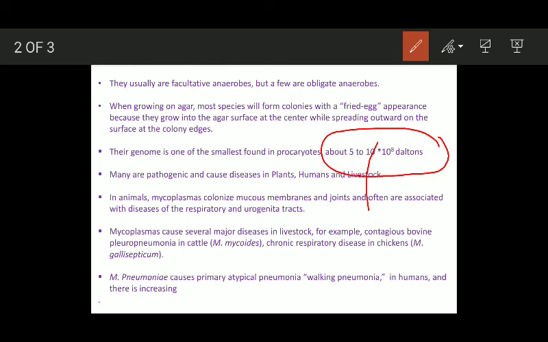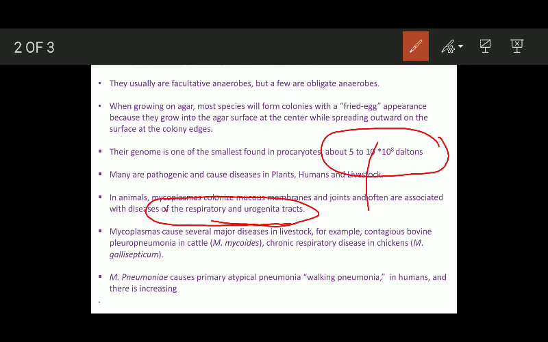Okay, animals में जो mucous membranes होते हैं या joints होते हैं, इनमें colonization हो जाती है Mycoplasma की, and because of this colonization, it leads to respiratory and urinogenital tract diseases.